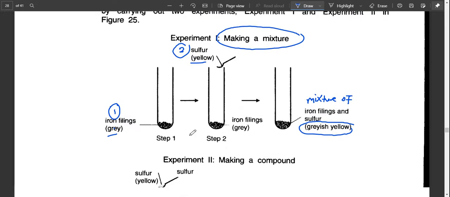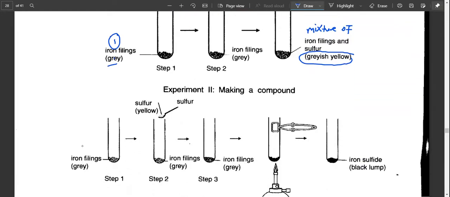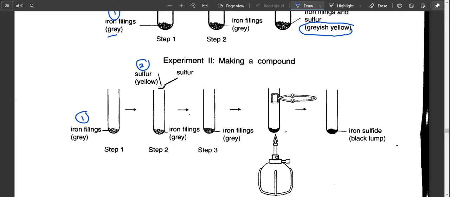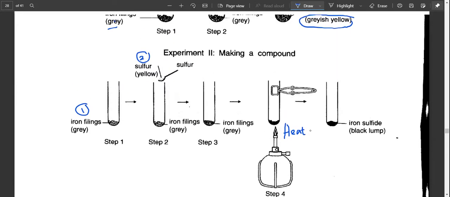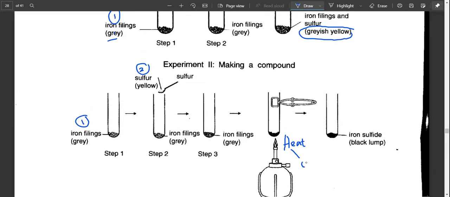For compound, experiment 2, you have iron filings, substance 1, and then you have sulfur, which is yellow, substance 2. And when you mix them together, you heat them up. When you heat them up, you create a chemical reaction. So these two things, iron filings and sulfur, will combine together, and they become a new substance called iron sulfide, and this iron sulfide is black.